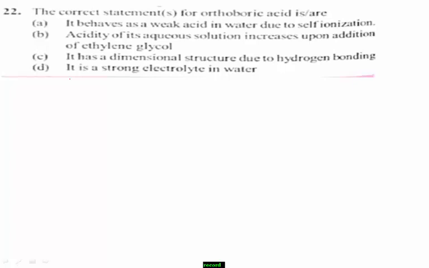However, it acts as a weak acid in water. How do you prove this? See this reaction. I write boric acid, H3BO3. When it reacts with water, it forms B(OH)4 minus plus H plus.